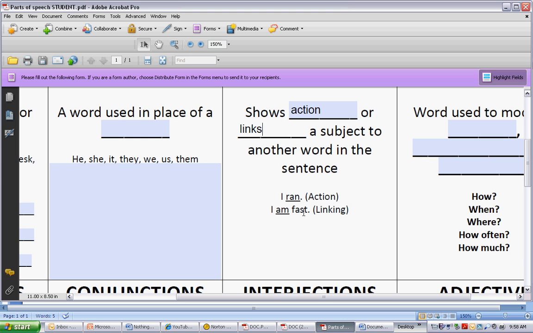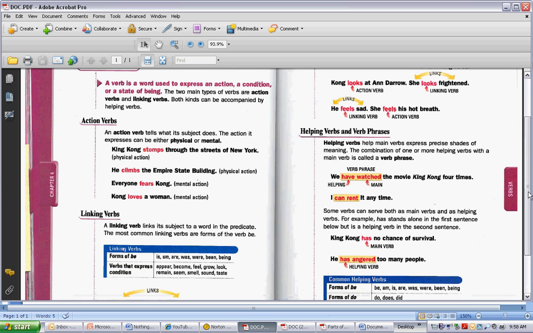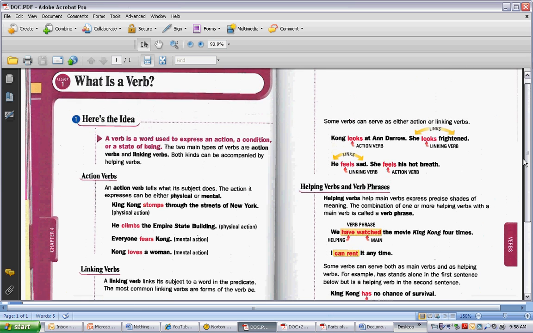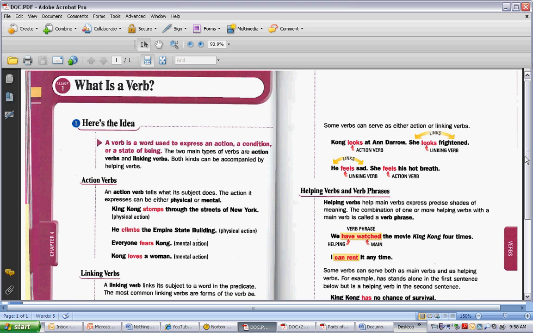If you would now, as I review with you, please go to page 92 in your grammar book. On page 92, it talks to you about what verbs are. It says a verb is a word used to express an action, a condition, or a state of being. The two kinds are action and linking. Remember that both can be accompanied by helping verbs.